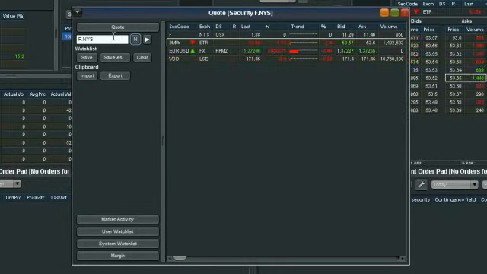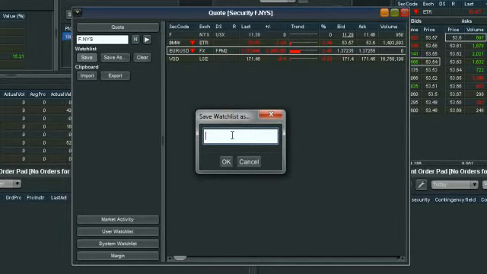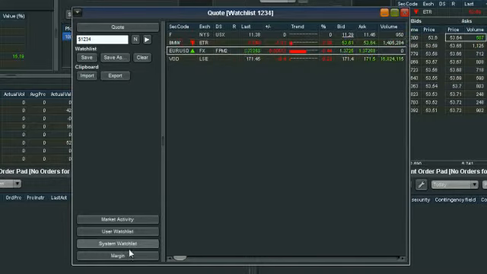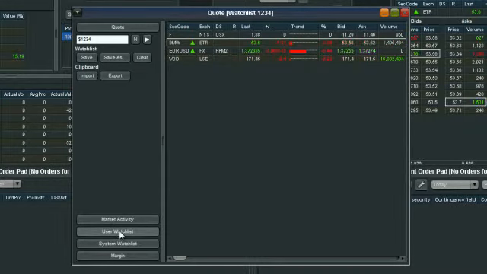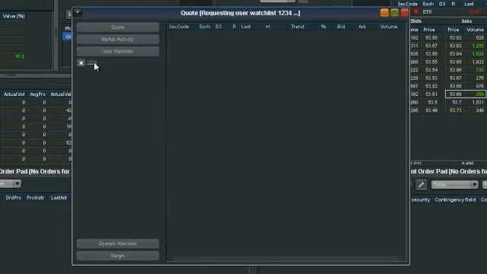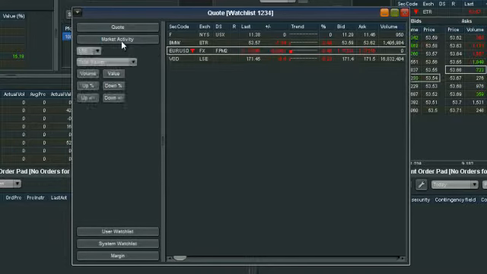Obviously this will grow the more instruments you do add, and here we can then save that by simply clicking on save and naming it. For this example, we'll just name it 1234, select OK. Here when we go down to user watch list, you'll find it's got it saved here, so we can recover it at any stage, or we can delete that, add more, etc.